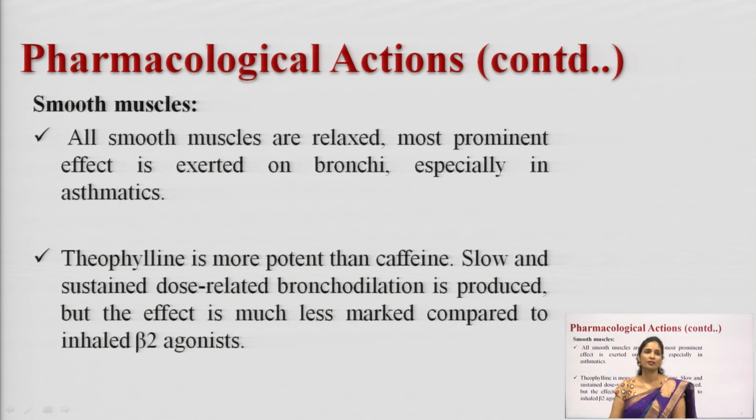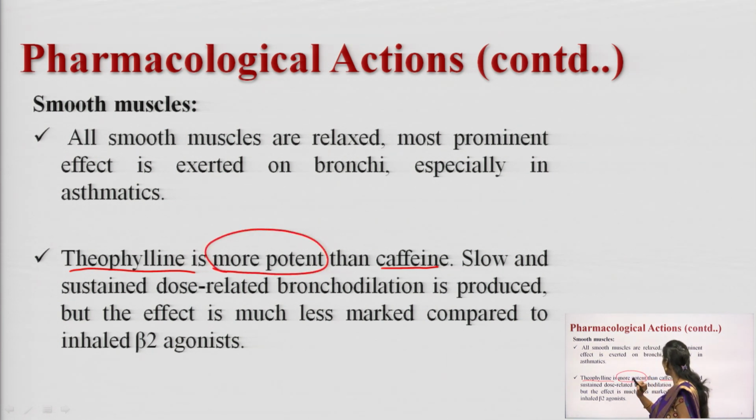Next one, smooth muscle. What is the action on smooth muscle? What do these asthmatic drugs do to smooth muscle? All the smooth muscles will be relaxed, especially bronchial muscle. Every smooth muscle in the body will get relaxed after taking these drugs, but especially bronchial muscle will get relaxed in asthmatic patients. Theophylline is more potent than caffeine, and it is a slow and sustained, dose related bronchodilator.